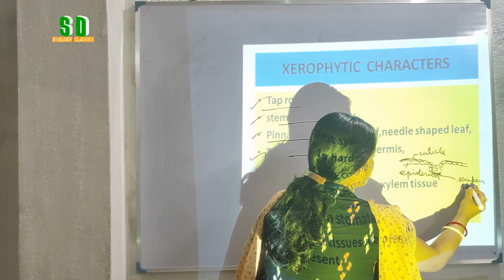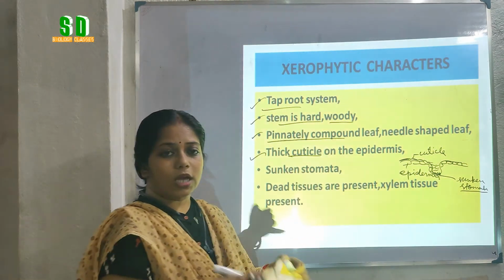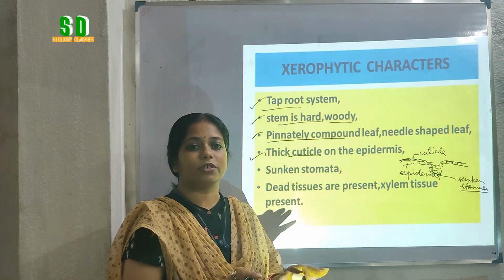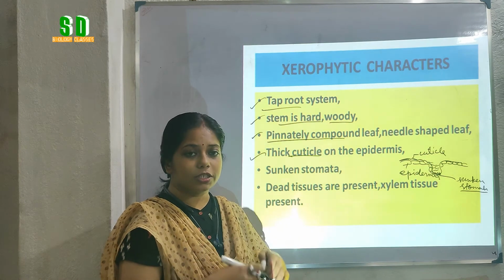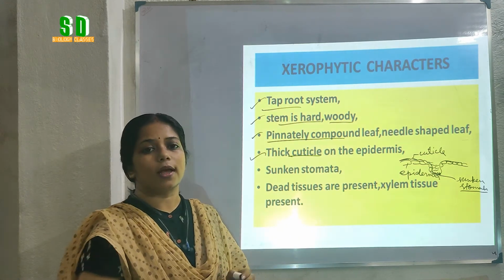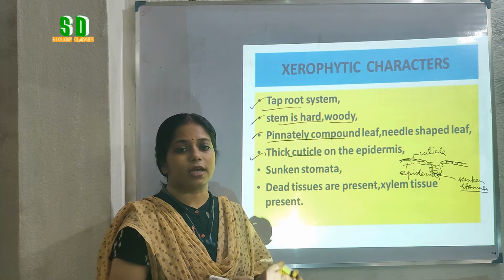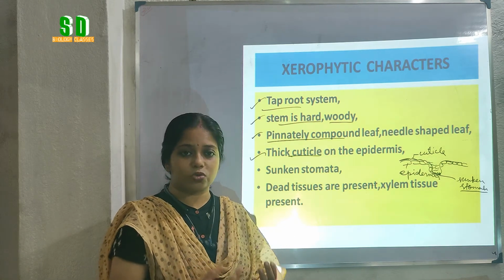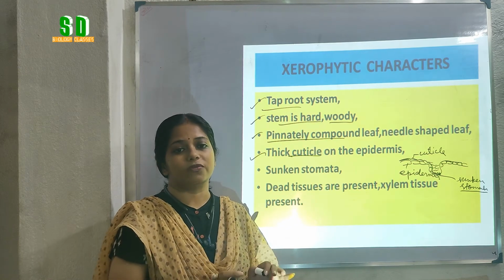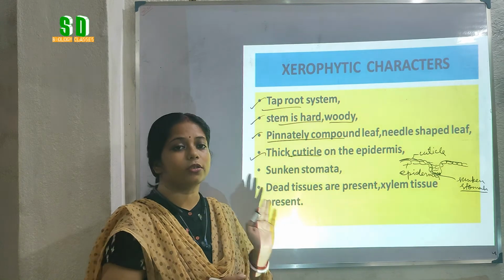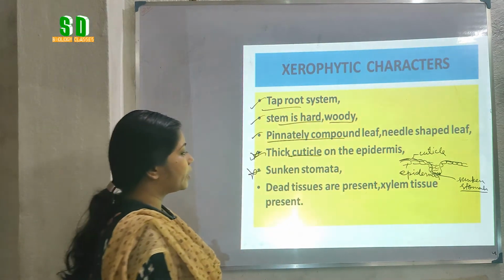So usually stomata are exposed to the outer surface, but in case of sunken stomata, they are present in an inverted condition. Sunken stomata are mainly present on the leaves of xerophytic plants, and they are present for gaseous exchange, but they are sunken to prevent excess water loss. This is one of the important xerophytic characteristics of the gymnosperm.